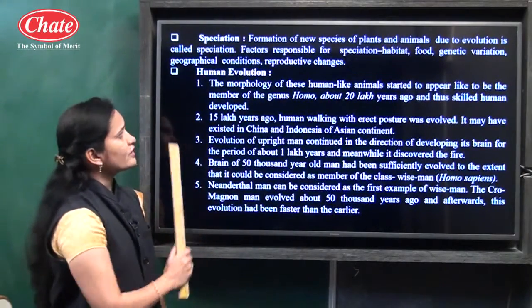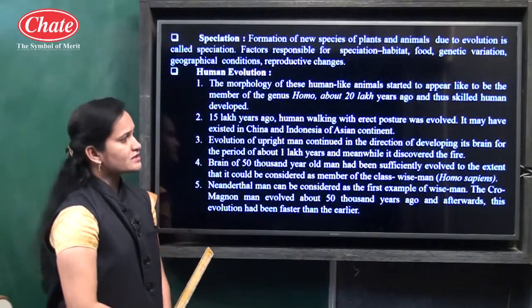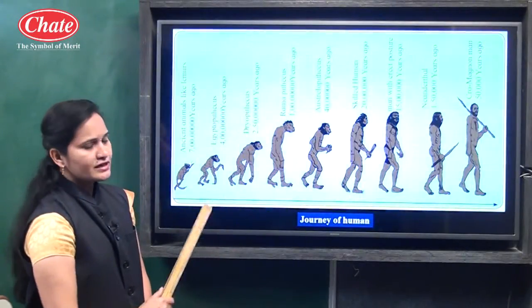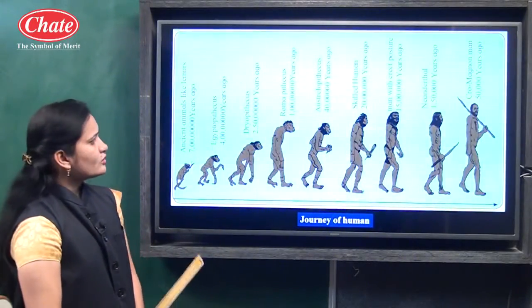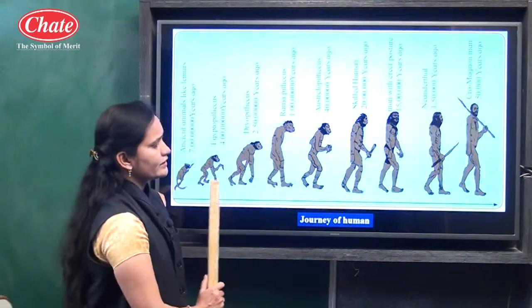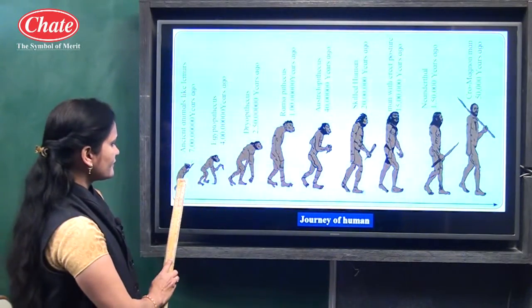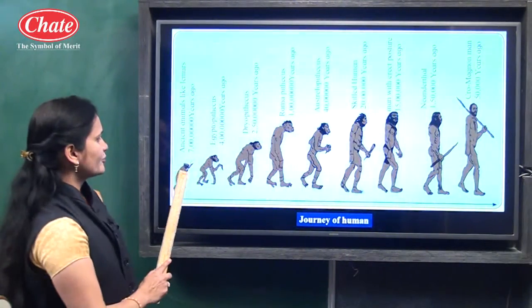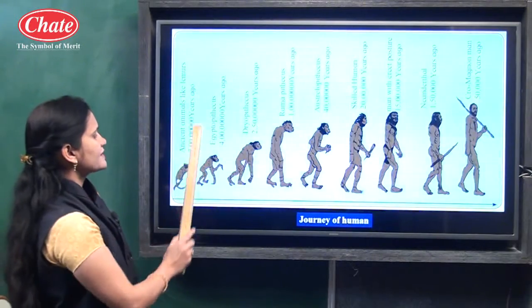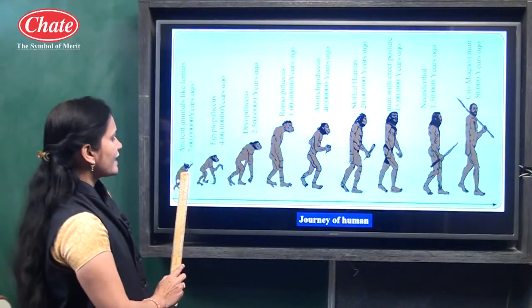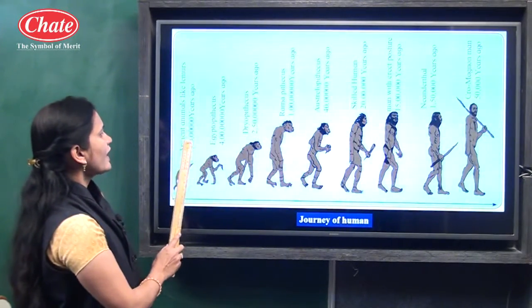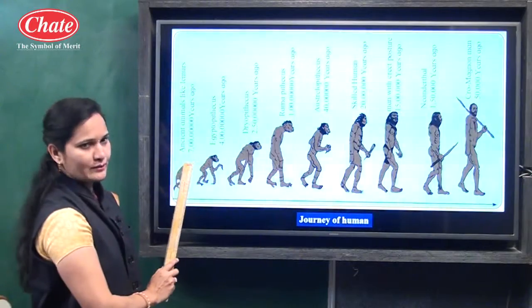Now related to human evolution, in the next slide we will see the journey of human. If you see it carefully, you can see the first picture here. 7 crore years ago, the monkey-like animal evolved from the ancient animal like lemur.